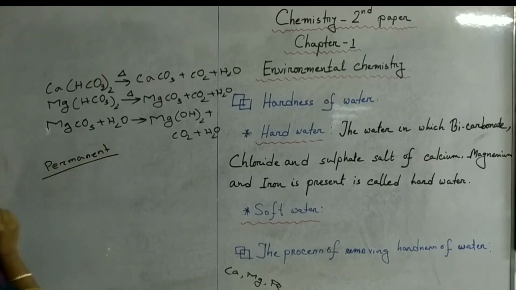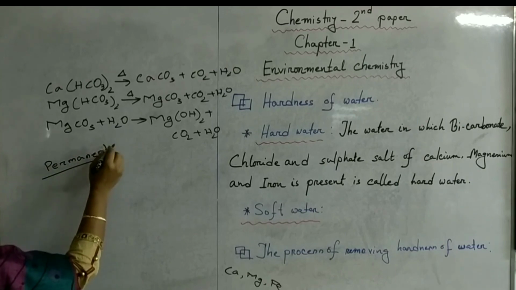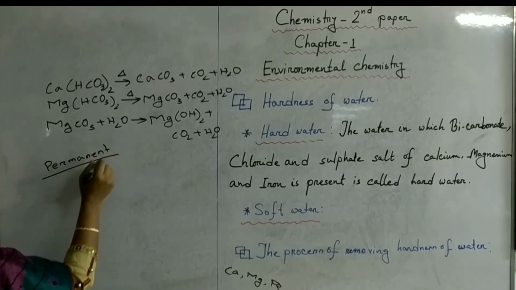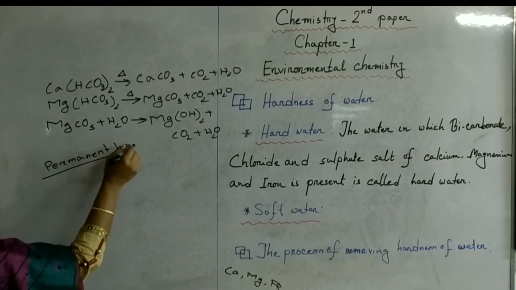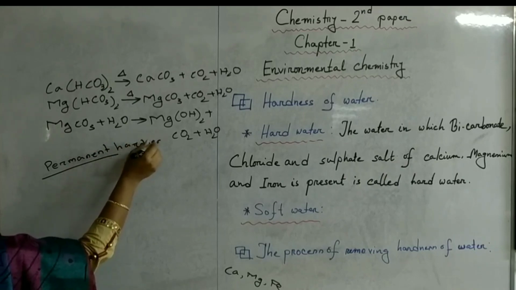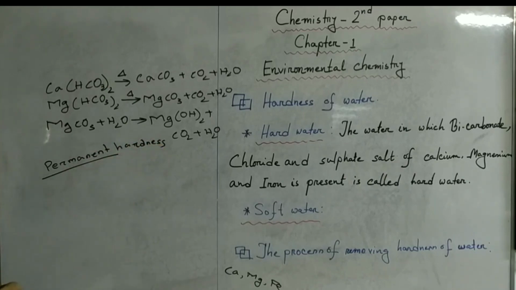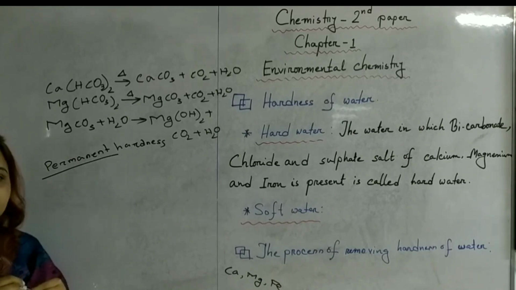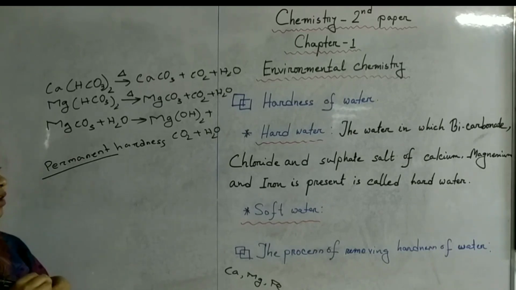At first, we have to know what is permanent hard water. Whenever chloride and sulfate salt of calcium, magnesium and iron is present in water, that time it is known as permanent hardness of water. Permanent hardness cannot be removed only by boiling the water.